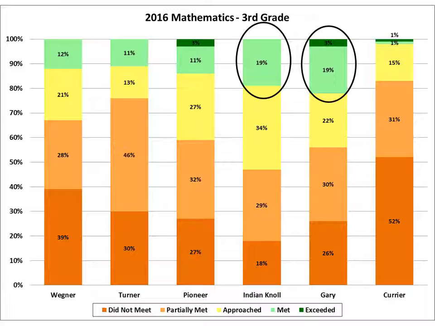Now we see a breakdown at each grade level at each elementary school. We've highlighted Indian Knoll and Gary for 3rd grade mathematics, specifically Indian Knoll with 19% proficient in mathematics and Gary with 22% proficient in mathematics.